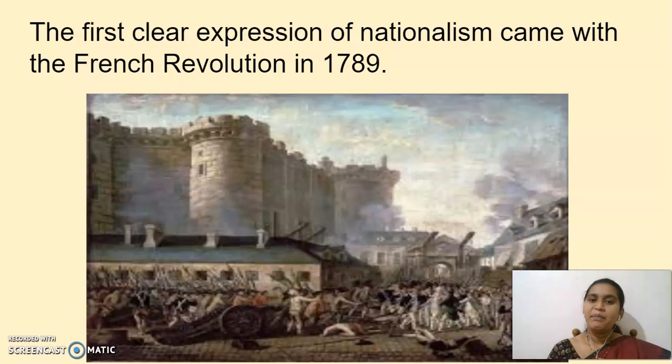And what happened there, children? Only the first two estates got the privileges, that means the advantages. But the third estate people were struggling a lot, and only the third estate people were paying the taxes. Do you remember or not?